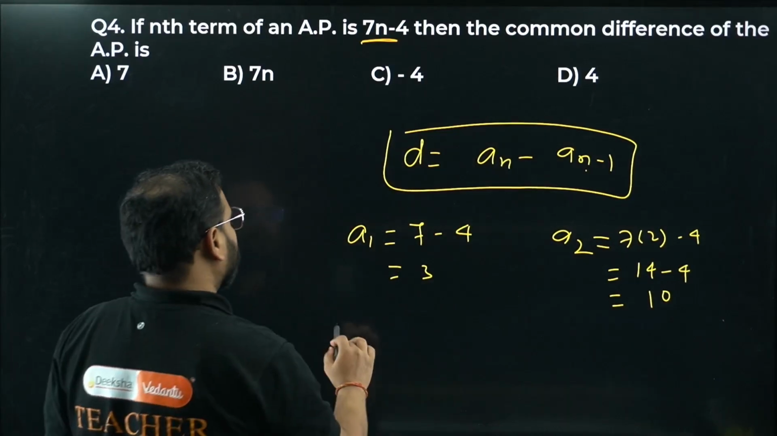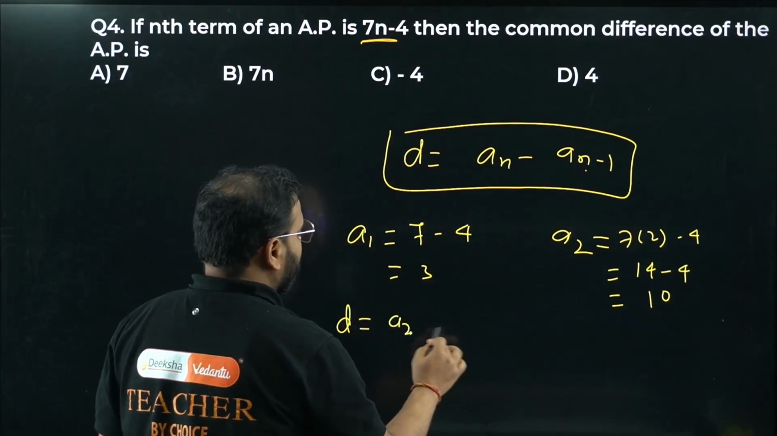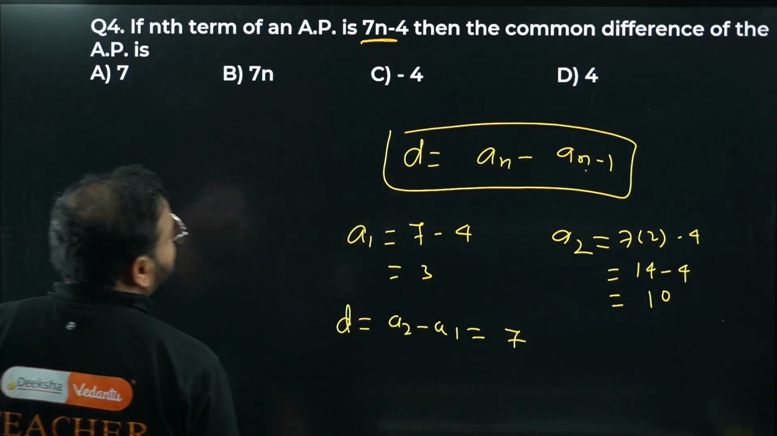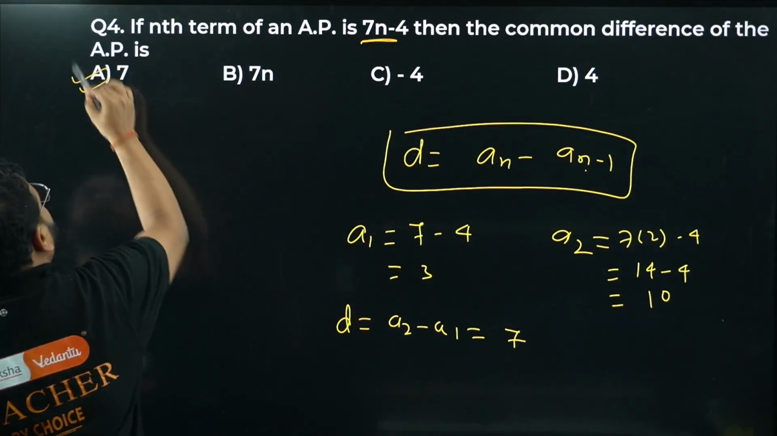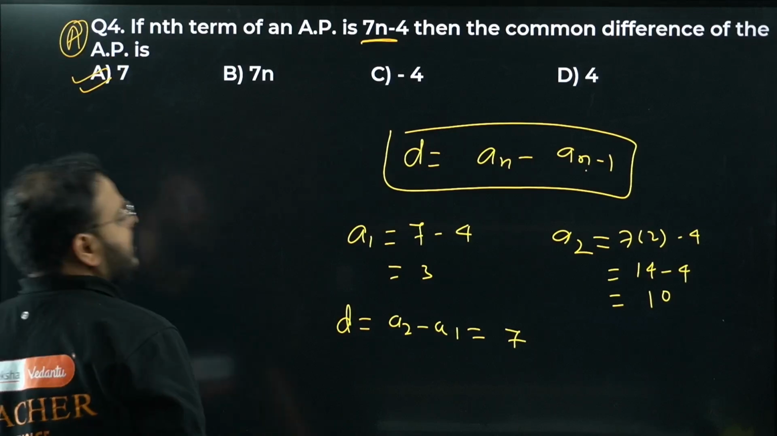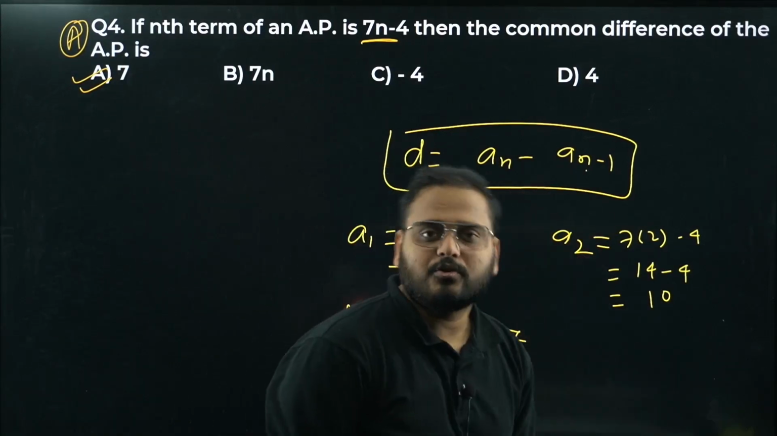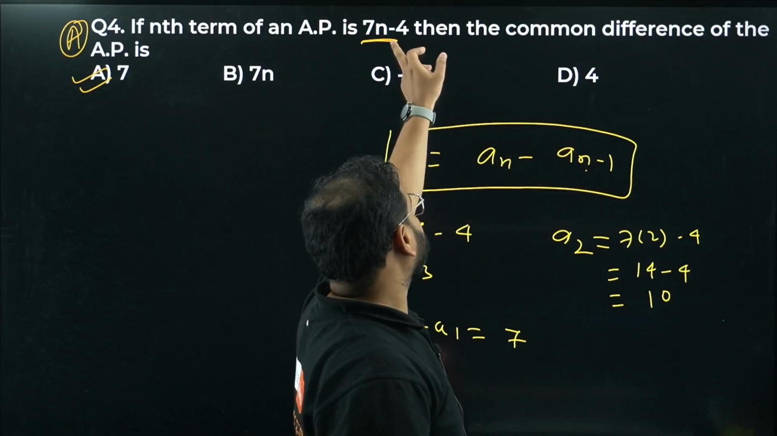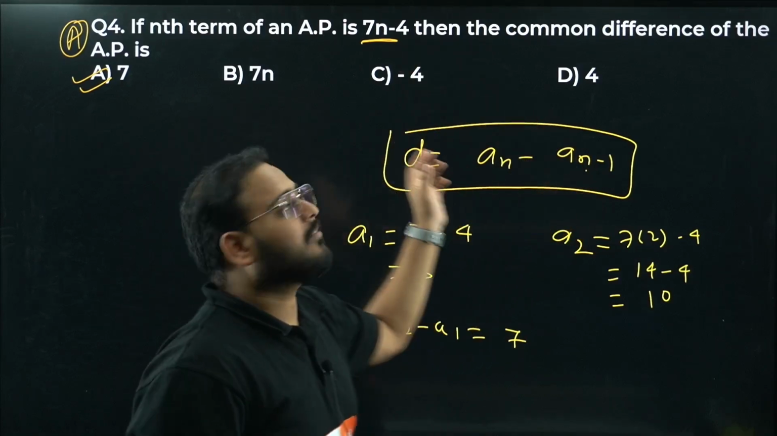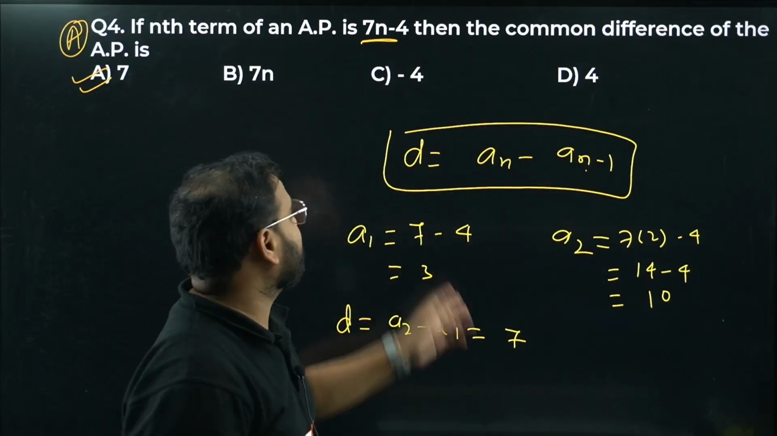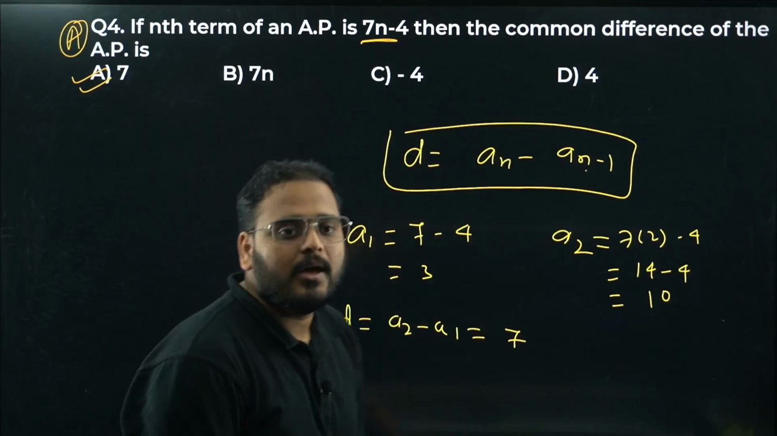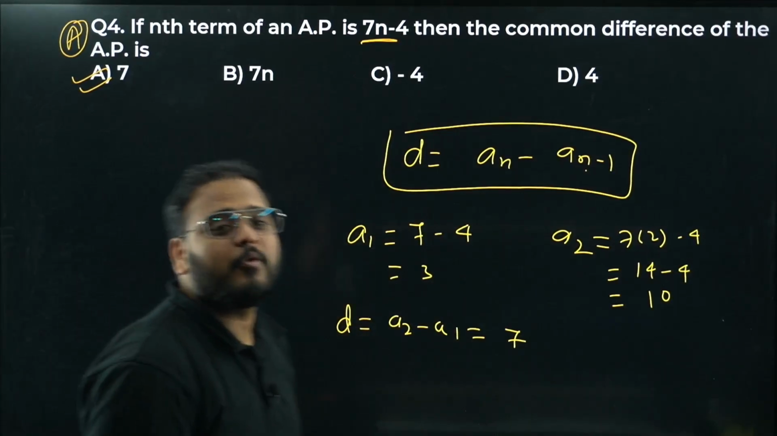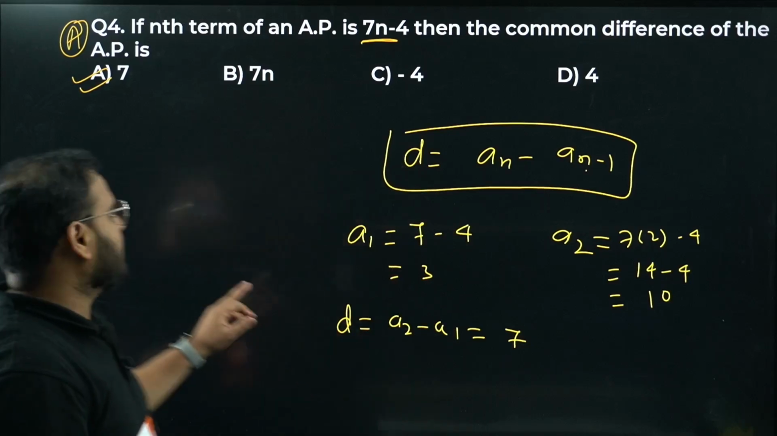What is the common difference? Common difference will be a2 minus a1. So 10 minus 3 is 7. Option is A. You can use the other method also, not a problem. Just put n as n minus 1 over here and get the difference of 7n minus 4 and 7 times n minus 1 minus 4. Okay, clear? This way is simpler. If you want, you can use the other method as well. Question number 4 is done. Answer is 7, option number A.